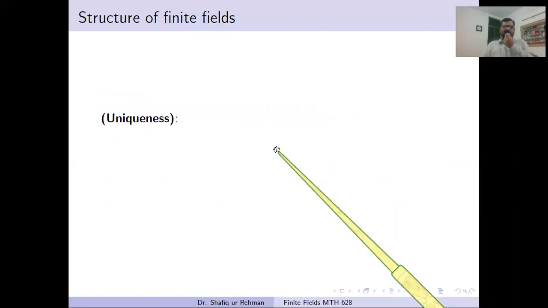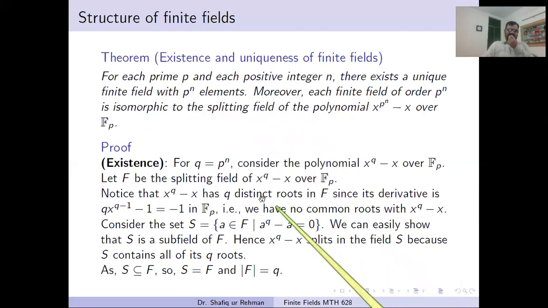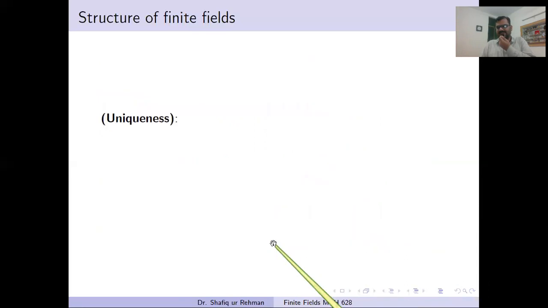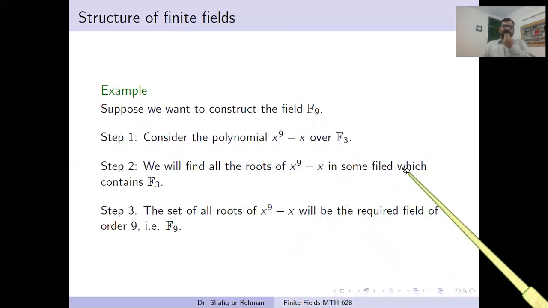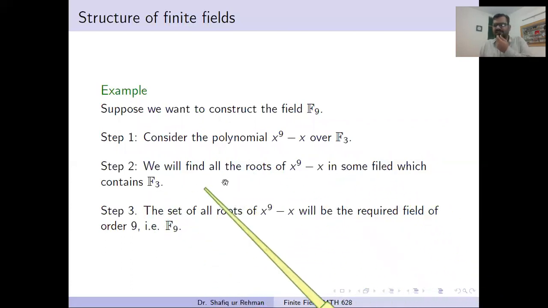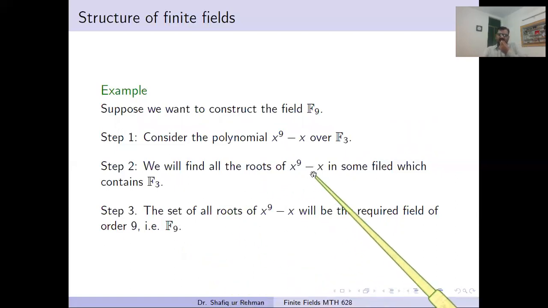We have also noticed that for this special polynomial, the splitting field is nothing but the set of all the roots of this polynomial. So what we do is just find its roots. We will find all the roots in some field which contains F3, and the set of all roots will be the required field of order 9, that is F9. What is F9? It is the set of all roots of this polynomial.